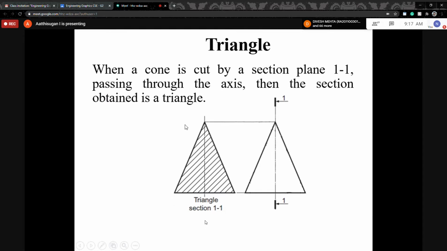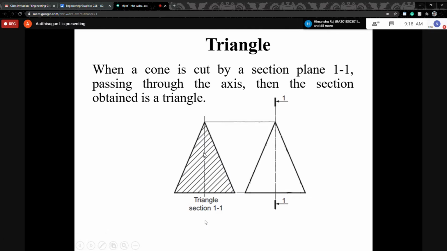We are passing the plane via the center, like this. You can cut from center to center, through the axis. Remove the half portion, and we may get this shape. Remember, this is the original triangle. So the section is shown with shading, which normally is not done without a cut section.